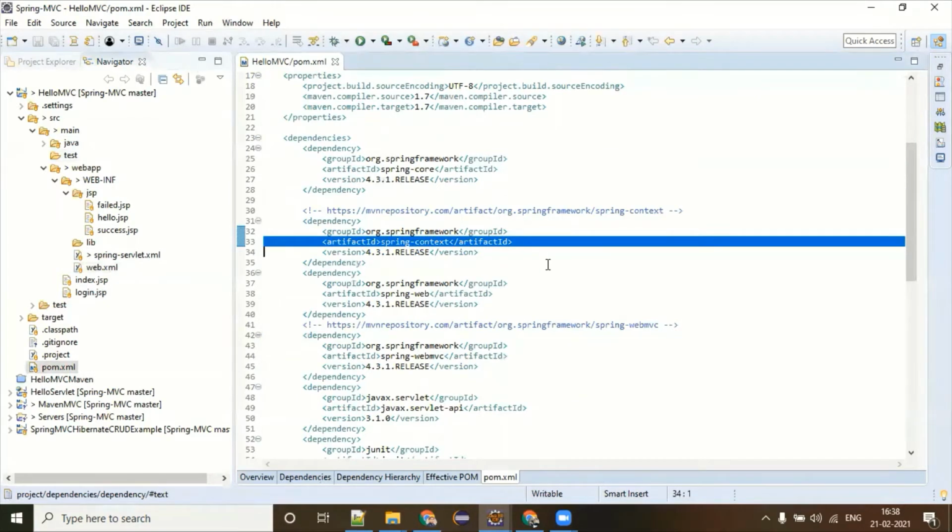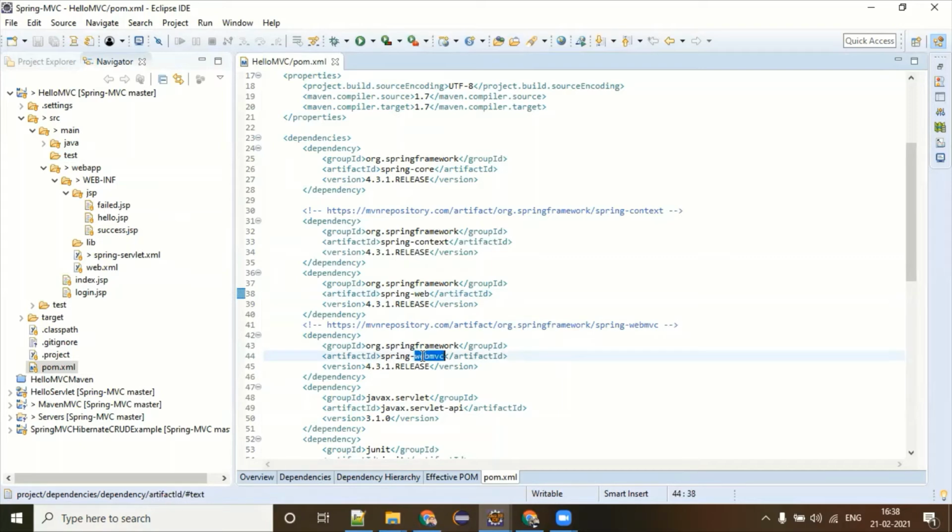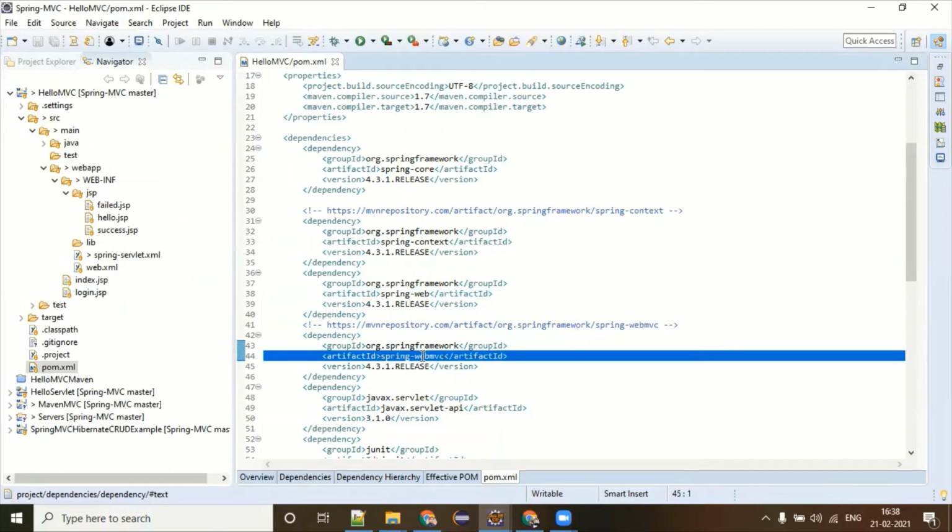These two are mandatory, doesn't matter which kind of Spring project you are making. Then you have web and web MVC. These two dependencies you have to additionally add in your pom.xml file when you are dealing with Spring MVC.